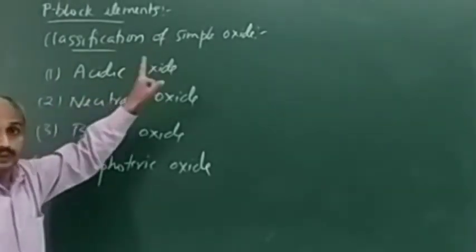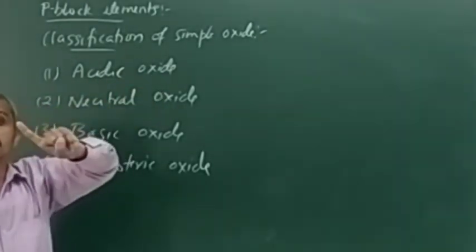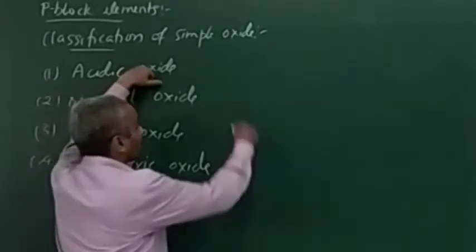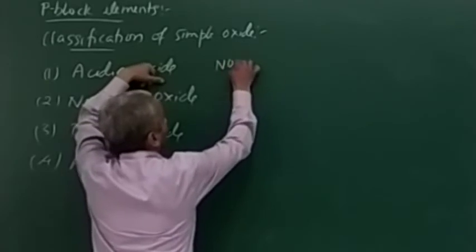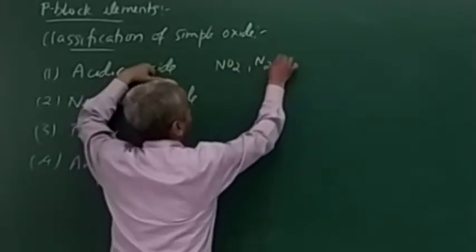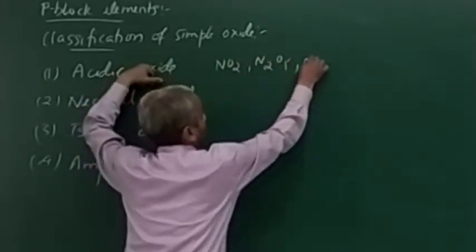Usually, oxide of a non-metal is acidic in nature, like NO2, N2O5, N2O4.